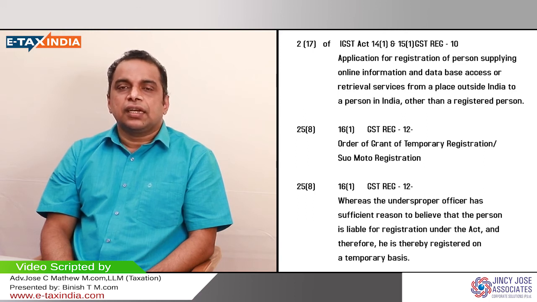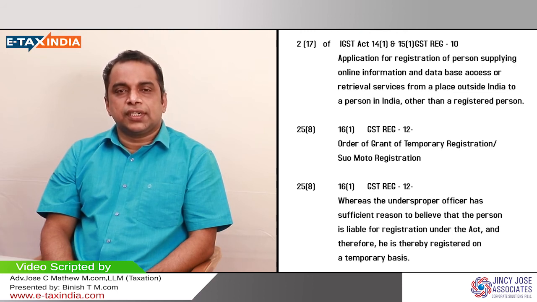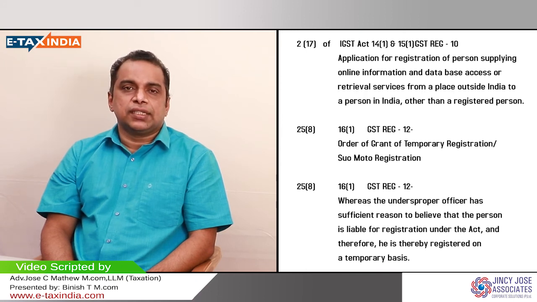GST REG 9 is the application for registration for non-resident taxable persons. If the casual taxable person or the non-resident taxable person wants to extend their registration validity for another 90 days or the days prescribed by the proper officer, they can do so by applying in form GST REG 11.